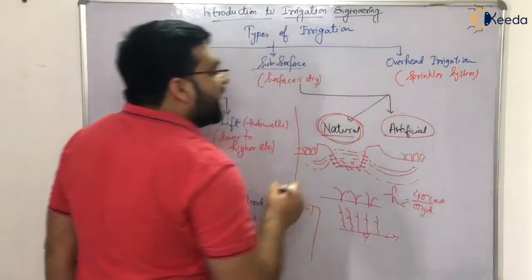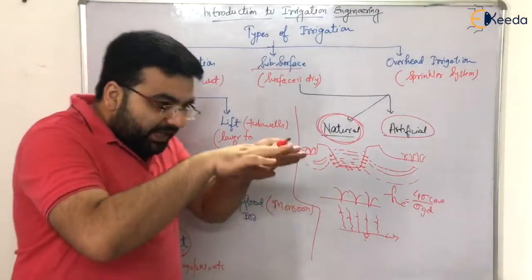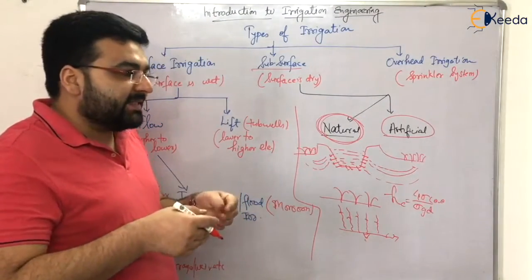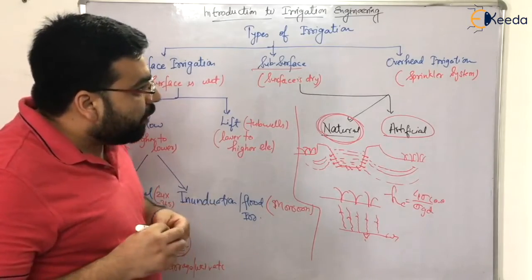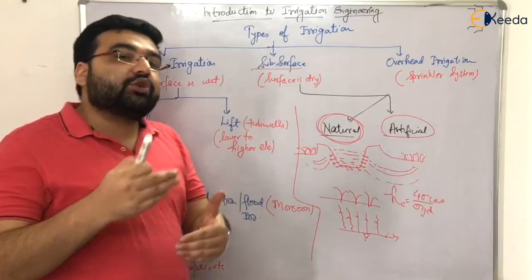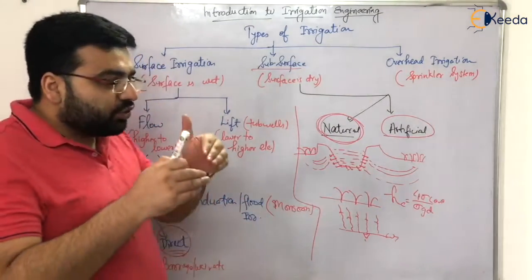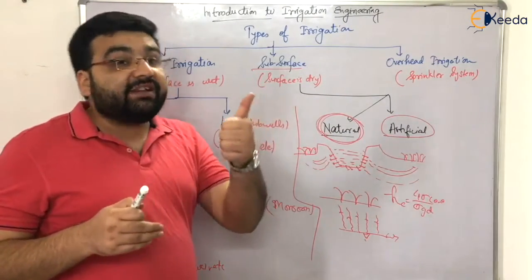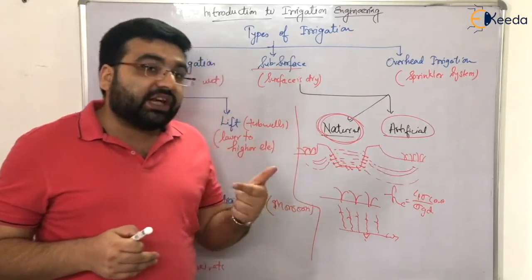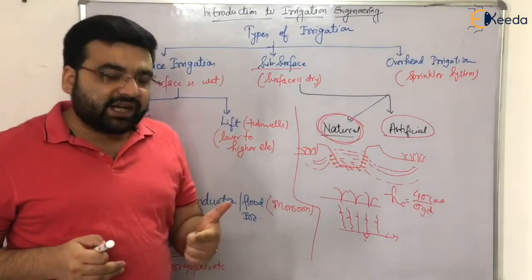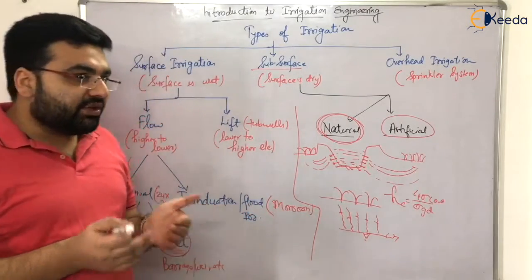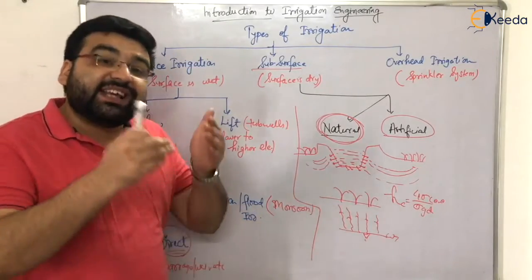In the artificial type, below the ground level, we provide a network or a series of drains. Why are we doing this? First of all, to minimize the evaporation losses. Second, these types of irrigation are generally implemented in areas where there is water scarcity, the arid regions, where water is very scarce or very expensive.